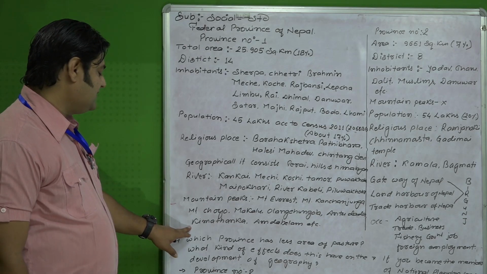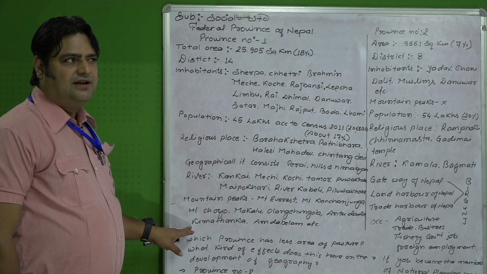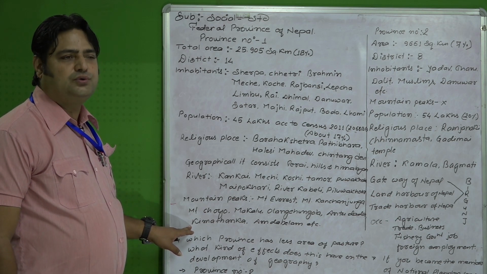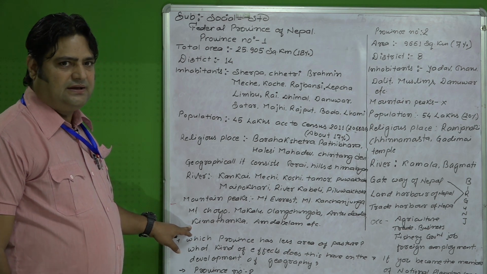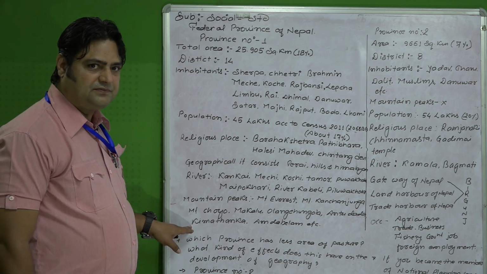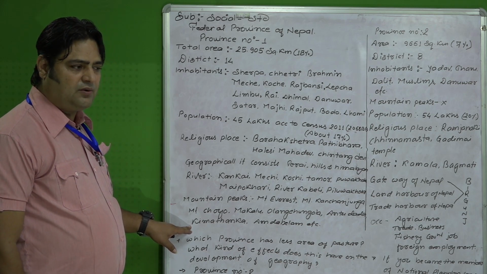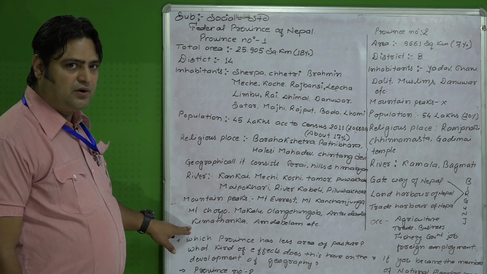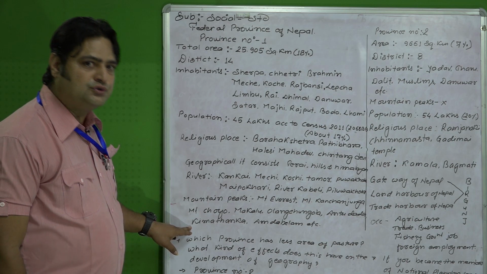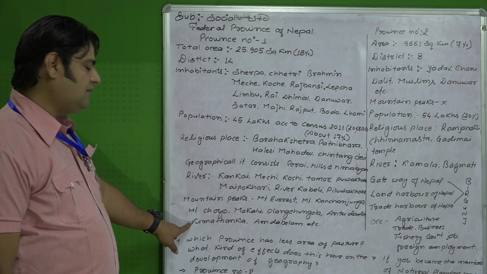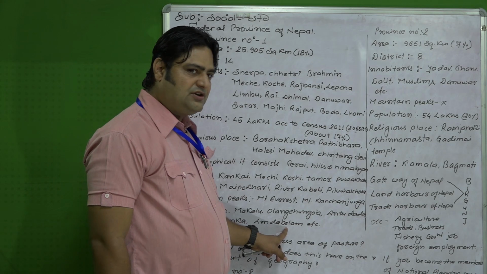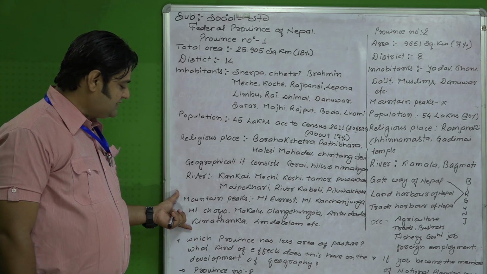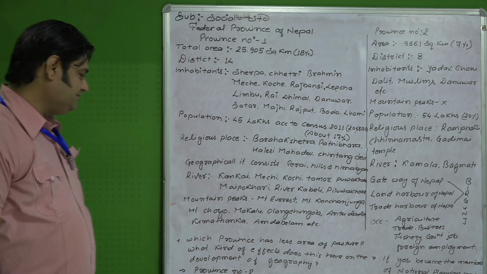And similarly, Kima Thanka. Okay, Kima Thanka is the place or the route through which we can go to the border of China or Tibet. That is Kima Thanka, for trade purposes. Like salt, carpet, and whatever household products are produced in the Himalayan region of province number 1 or in Tibet can be easily exchanged through the route. That route is known as Kima Thanka. And similarly, Amda Belam, this was also already asked in the map. All these mountain peaks and interesting places lie in province number 1.